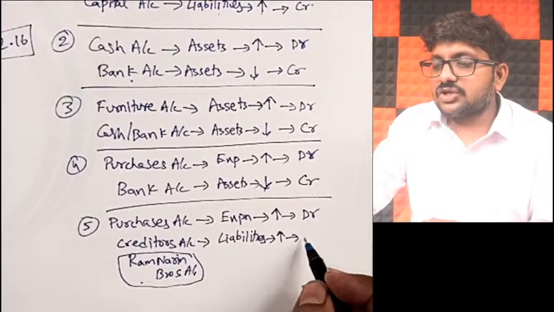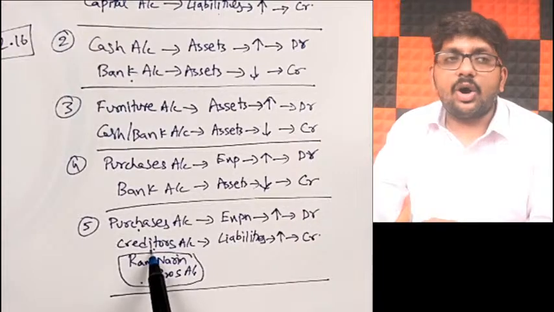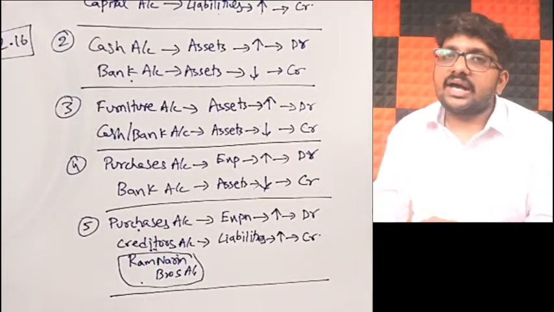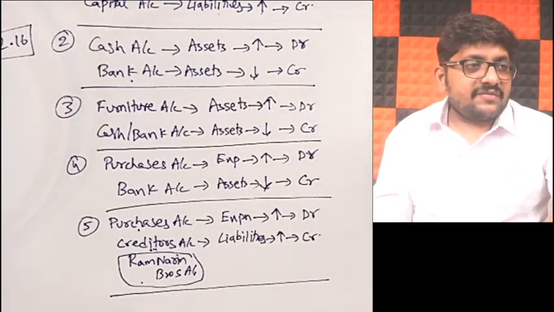When liabilities increase, what should you be doing? Credit. So journal entry will be what? Purchase account debit to creditors. Purchase account debit to creditors will be my journal entry. Got it, friends, everybody? Good. So that is my fifth transaction.